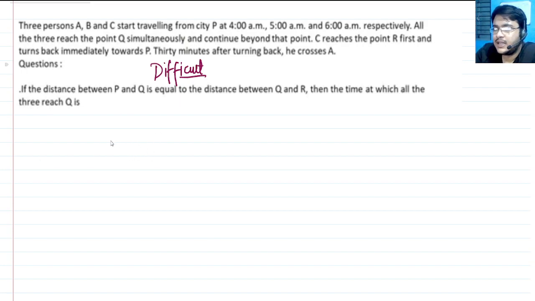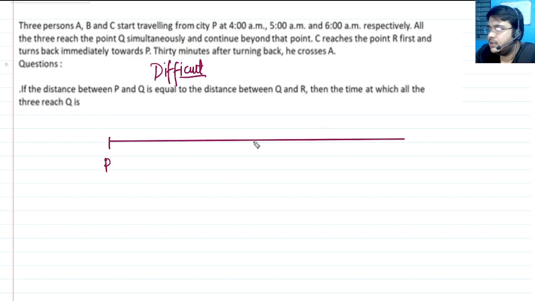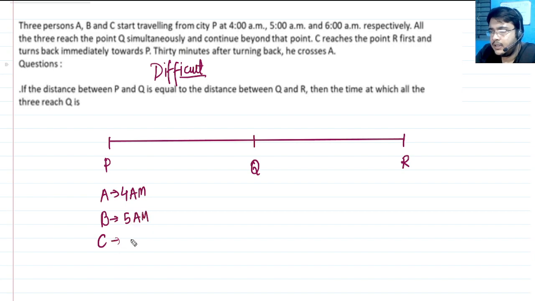So what they're asking you is, so let us draw the scenario. So this is P. This position is P and this position is Q. This position is R. A, B and C started at 4 a.m., 5 a.m. and 6 a.m.